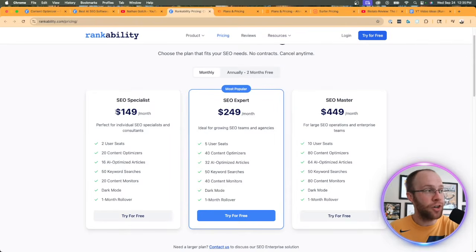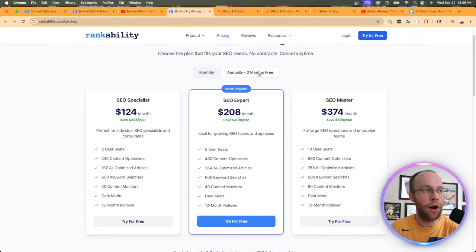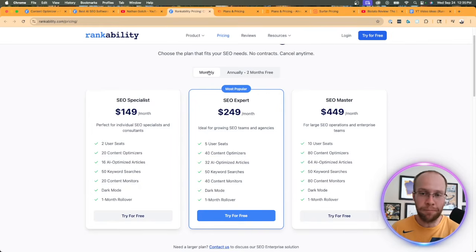It does start at $149 a month on that basic plan. Then it goes up to $249 on the middle plan, and then $449 a month on that SEO master plan. They do offer 2 months free on that annual subscription, but before I would commit to monthly or annual, I